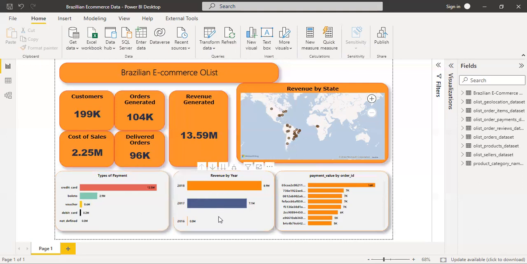I have revenue per year. I see 2016 was totally flat. 2017, 7.1 million. Then here was 8.9 million. So if I should now go on to say these were the top orders that were generated, if I click here, that's what happened. So let's go back here.